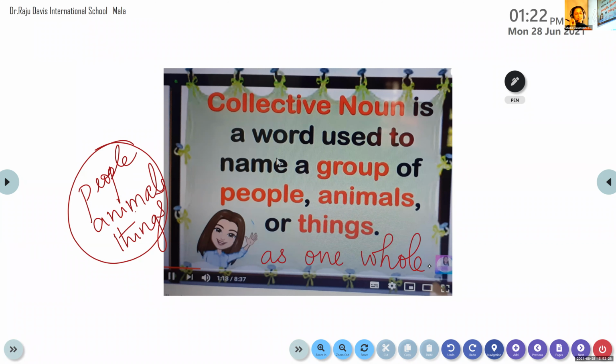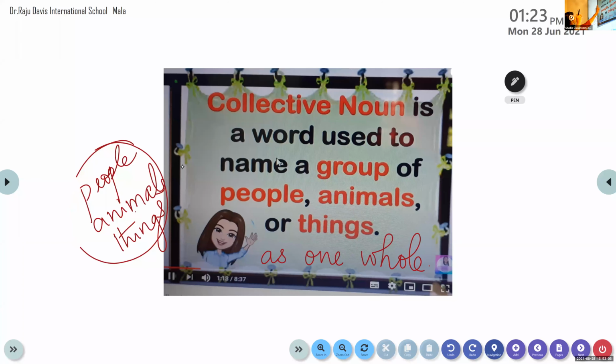So a collective noun is a word used to name a group of people, animals, or things as one whole. So when it comes to one whole, we call them a collective noun. For each common noun, we have a specific collective noun. Have all of you understood what a collective noun is? A collective noun is a word used to name a group of people, animals, or things as one whole.